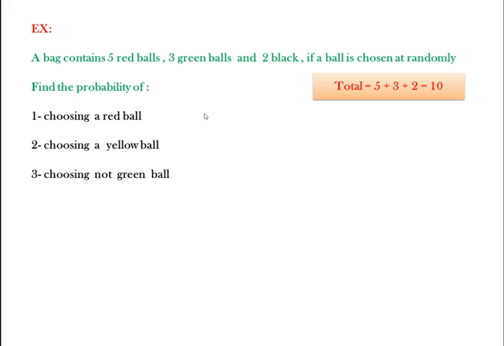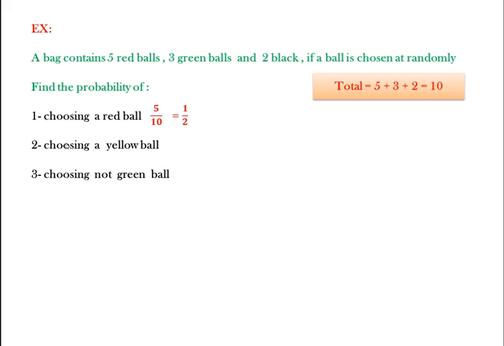Now, how do we get the probability of choosing a red ball? How many chances are there for choosing a red ball? 5 chances. Then the number over total will be 5 over the total 10. When we simplify, we get 1 over 2, or half.